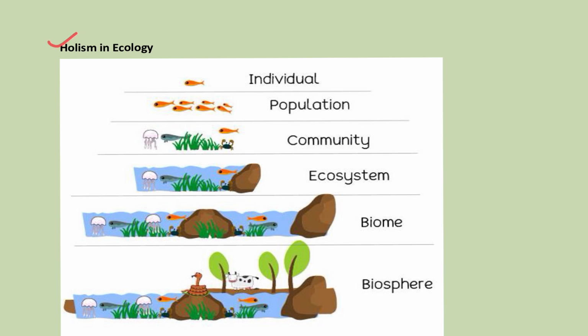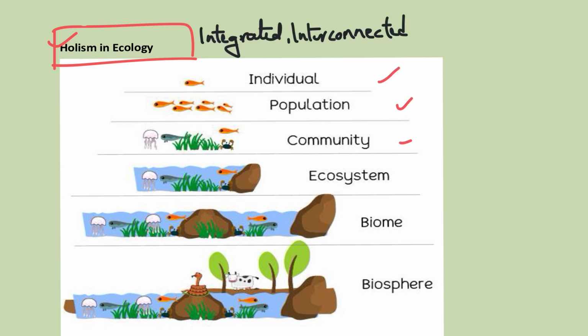What is holism? Why are we addressing this terminology here? Holism, when it comes to the environment section, means we are trying to understand in an integrated, interconnected manner. Each level depends on other levels. For example, interconnectedness must be there. Whenever there is a change in one ecosystem, it impacts the other. So here we have a collection of isolated parts.